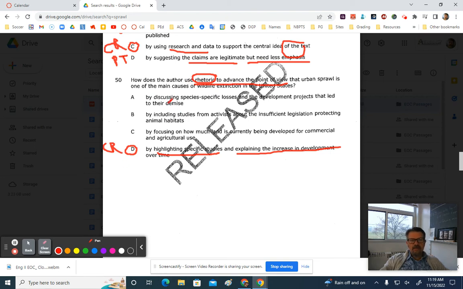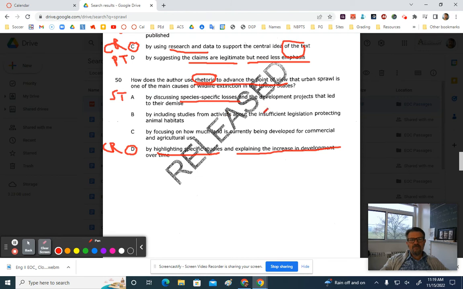Answer choice A, by discussing species-specific losses and the development projects that led to their demise. Again, there's not a lot of talk about specific species. Just kind of talks about wildlife in general. So we'll put that as a strike.